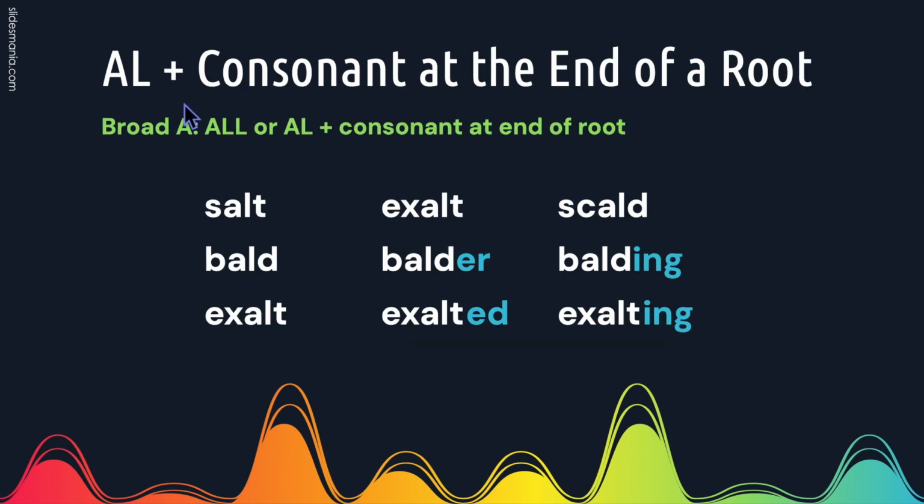If you have AL plus another consonant at the end of a root word, the A will have its broad A sound. So this word is salt, exalt, scald, bald. We can add suffixes and the A will retain the broad A sound. Balder, balding, exalt, exalted, exalting.